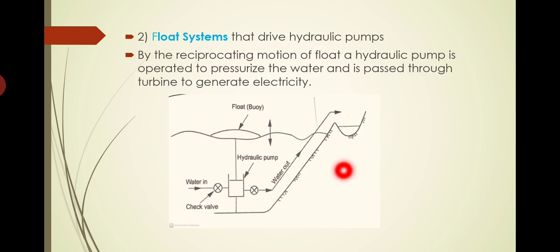So in this system what we will be doing is we will be using the energy available with the up and down motion of the wave to pump the water to a particular height, and water is stored in that particular height. That means very high head water is available. That high head water is used to run through a turbine to produce the electricity. That is what is happening.